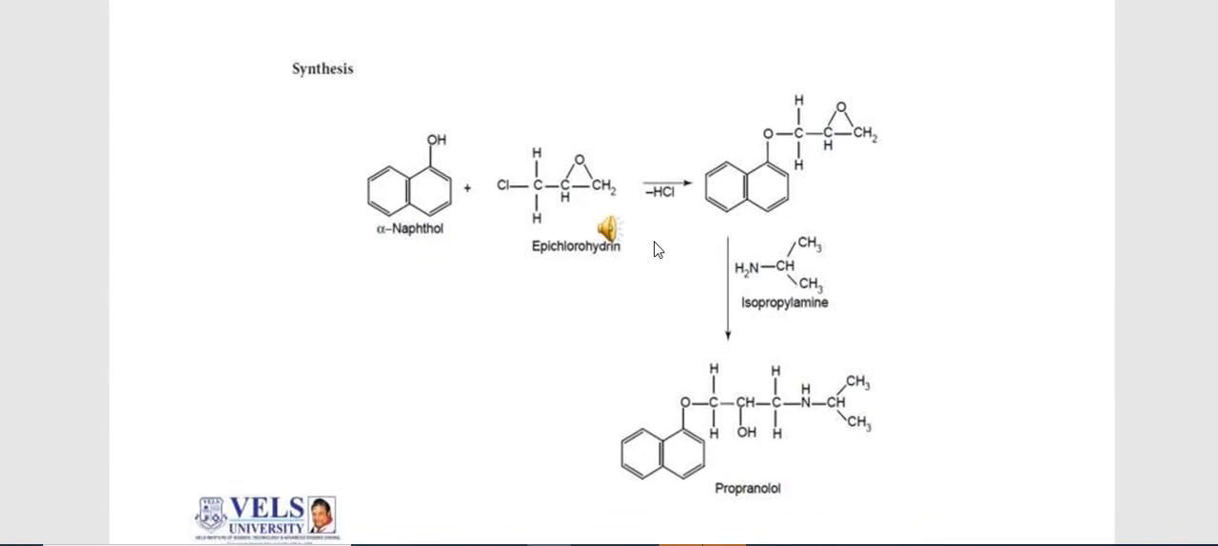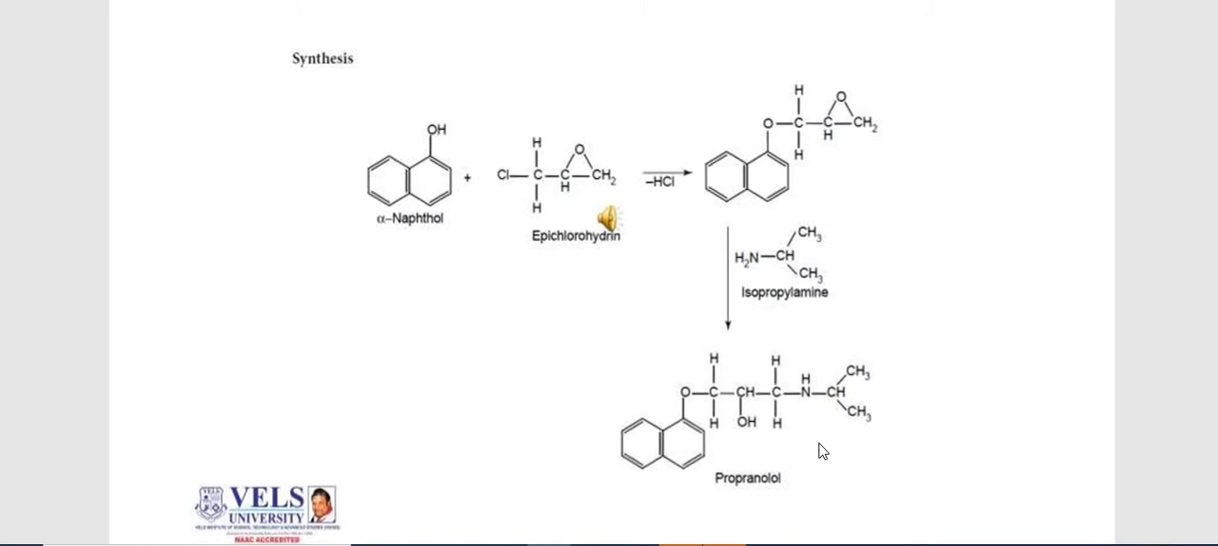Now among beta blockers, the first one is the synthesis of propranolol. Here the starting material is alpha naphthol. It interacts with epichlorohydrin, and this interaction with the liberation of HCl will produce this intermediate. This further reacts with isopropylamine, so this epoxide ring will open and interact with this to produce propranolol. So this is the synthesis of propranolol.